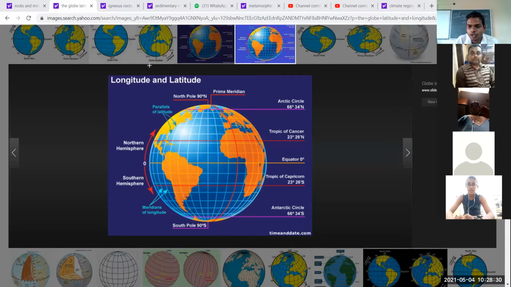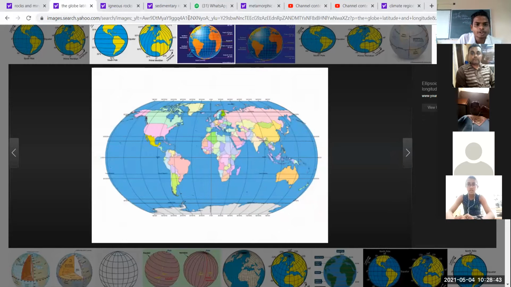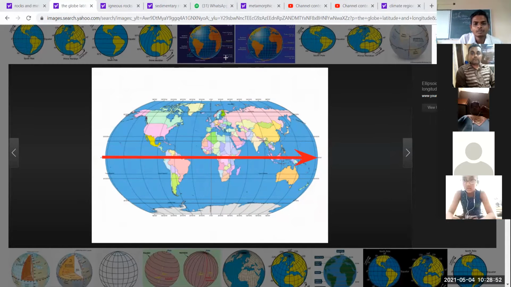I am going to show another picture so you will better understand the northern hemisphere and the southern hemisphere. In this picture, I am going to draw first here the equator, 0 degree, that passes almost here.